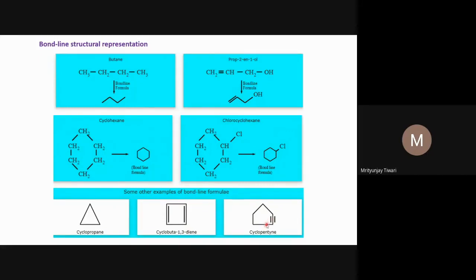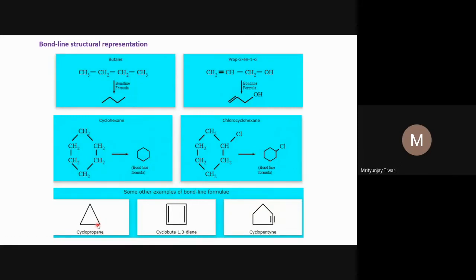So there should be a 180-degree angle between this bond and this bond, but if this is a cyclic structure, that 180-degree angle will not be maintained. It means there will be strain in this molecule, and because of that strain, this is not a stable molecule. One should have this kind of understanding.